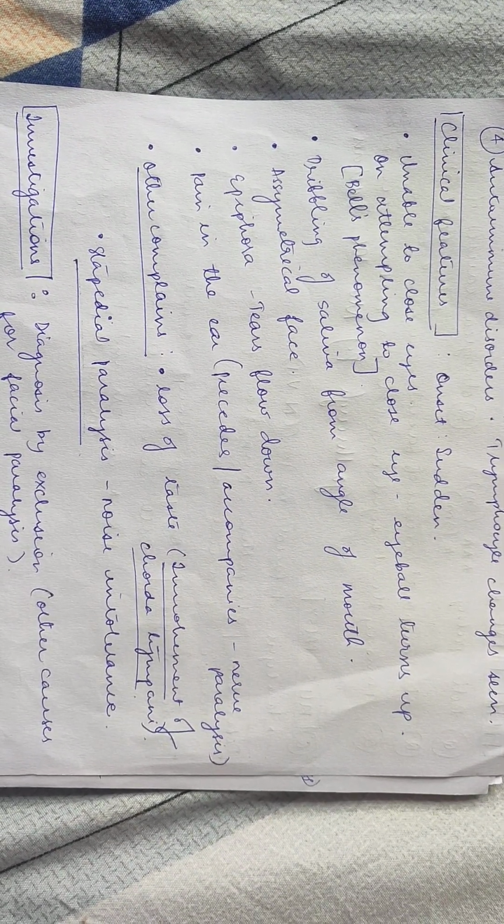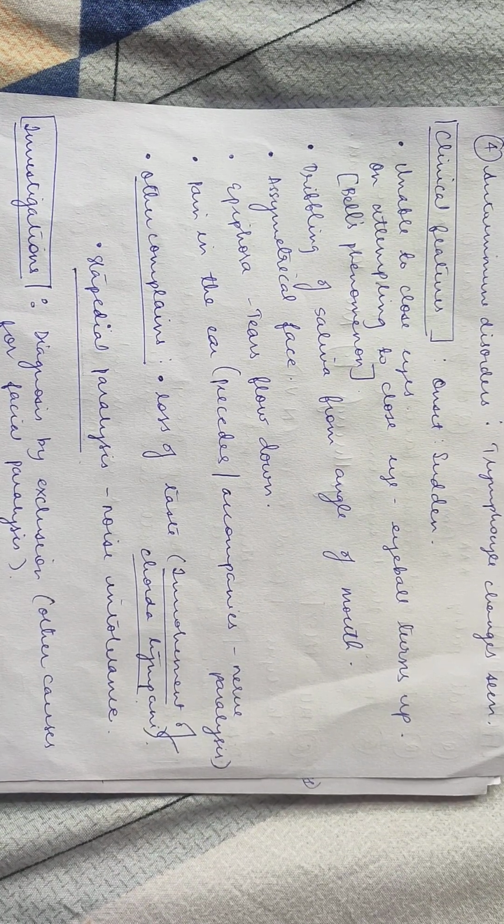Moving on to the clinical features. There are 5 important things, which is being unable to close the eye. When the person is trying to close his eye, the eyeball turns up, and that's called Bell's phenomenon. And there's dribbling of saliva from the angle of mouth. There's an asymmetrical face, and there's epiphora, that is tears flow down. And there is pain in the ear, either associated with the nerve paralysis or preceding it. The other complaints could be loss of taste if chorda tympani is affected, and noise intolerance if stapedial paralysis occurs.